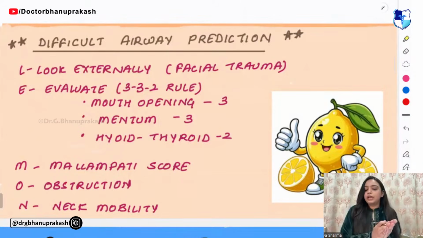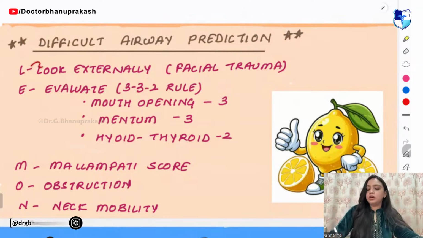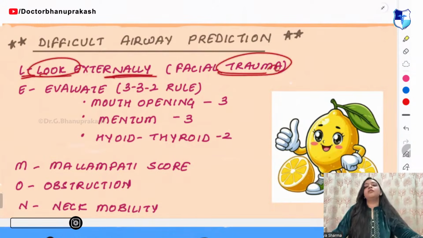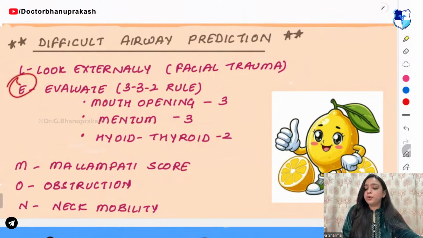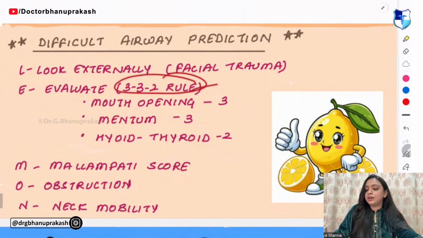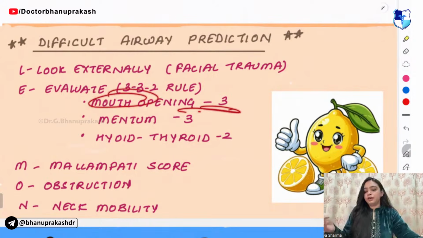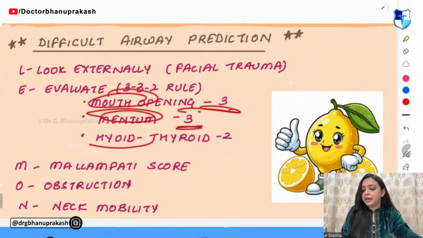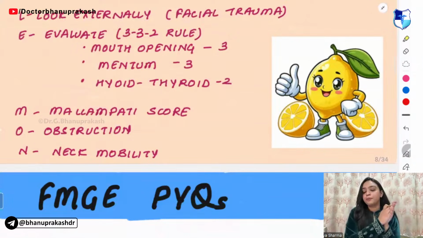Next thing, guys, that you need to know is difficult airway prediction. Remember it with the mnemonic of LEMON. What is L? L means look externally. If the person has any facial trauma or not, you have to look for that. Then you have to evaluate. In the evaluation you follow the 3-3-2 rule. Mouth opening should be 3 fingers. Mentum distance should be 3. And the distance between hyoid and thyroid should be 2.